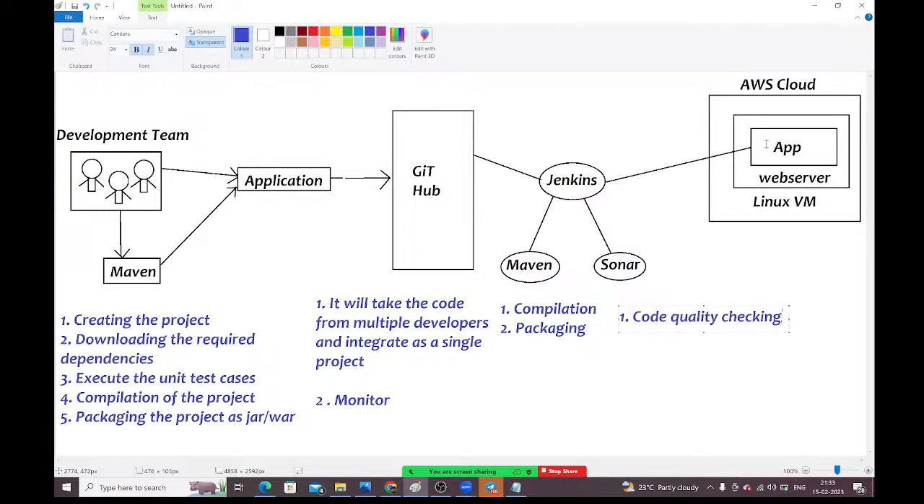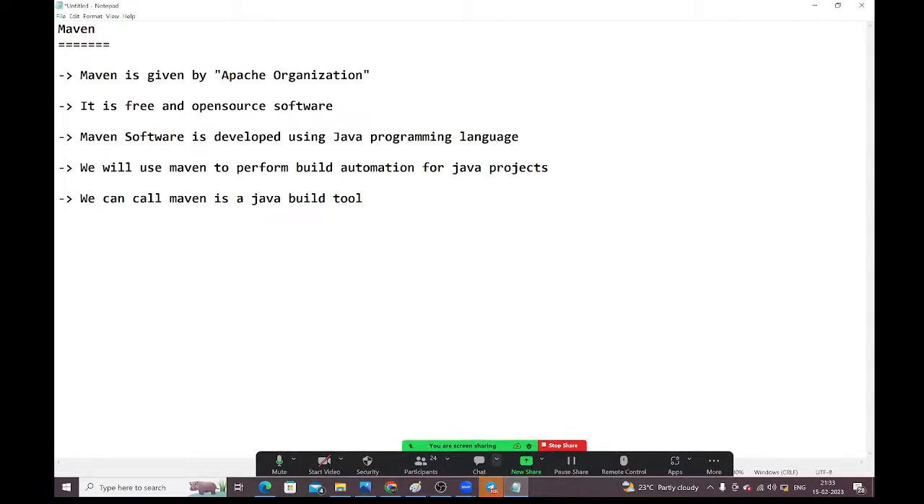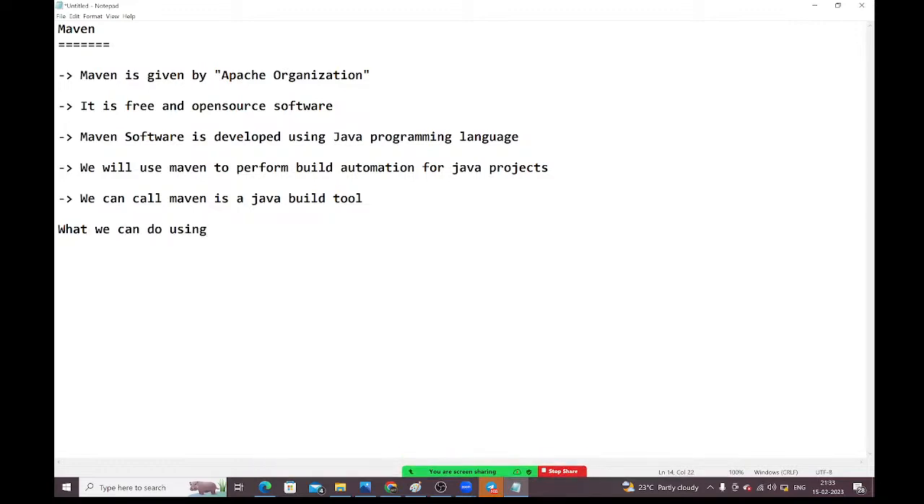Alright, guys. Now here what we are going to do. Now here, what we can do using Maven. I will share this diagram, guys. What we can do by using Maven. We can create the initial project folder structure, guys. Yesterday I showed, right? See here, one minute, guys.